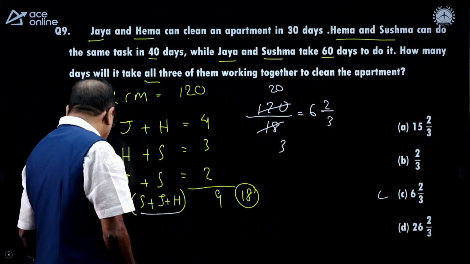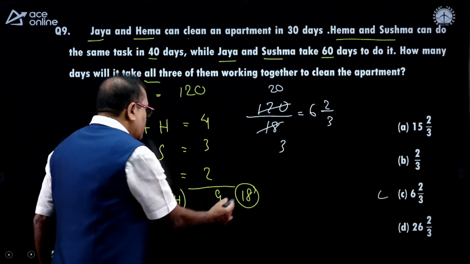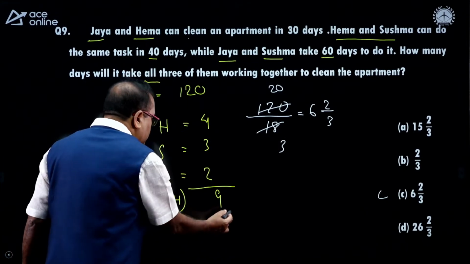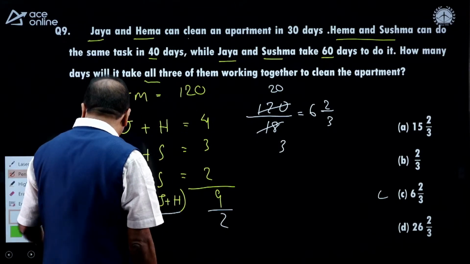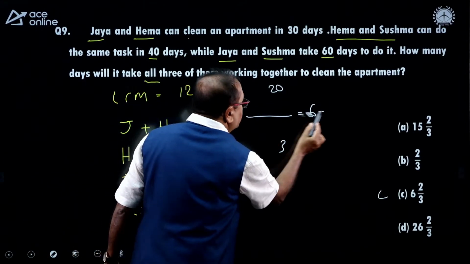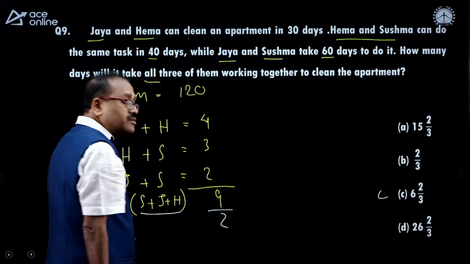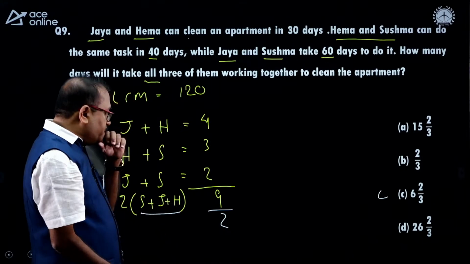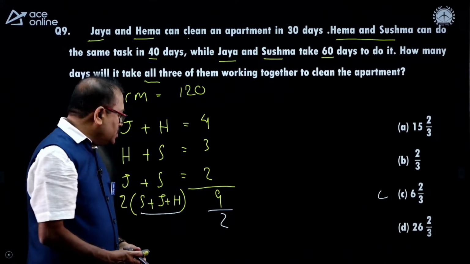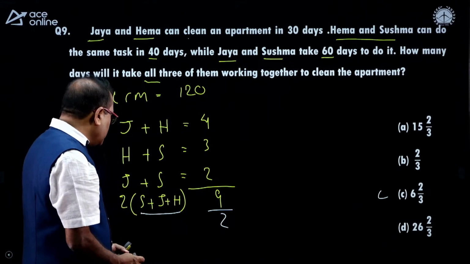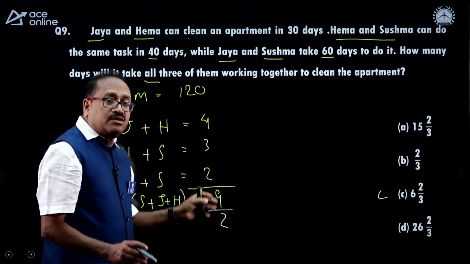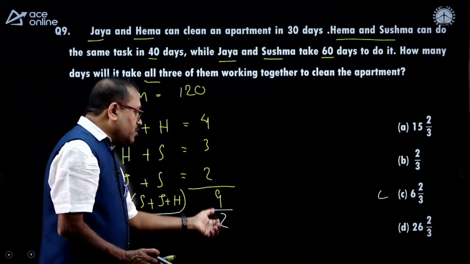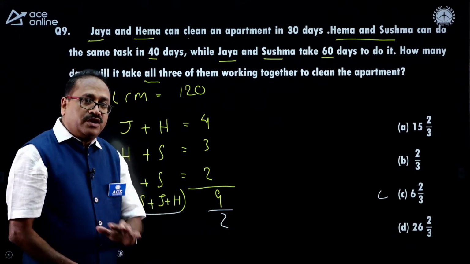No, you are right, you are right. It should be less, that's 9 by 2. Previously what I wrote is correct. So let me correct this figure here. So the fewer the number of men, the more the number of days. So that was correct, no? Anyhow, we are talking about not the time, but the number of units. Fine. So the number of units will be 9 by 2. You are right, my dear friend.